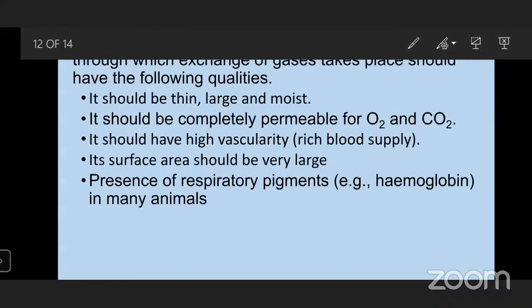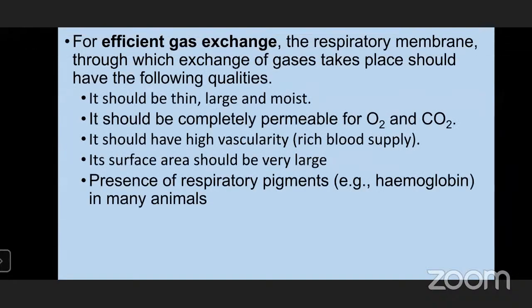The next thing is, for efficient gas exchange, the respiratory membrane through which exchange of gases takes place should have the following qualities. It should be thin, large, and moist, and completely permeable to oxygen and carbon dioxide.